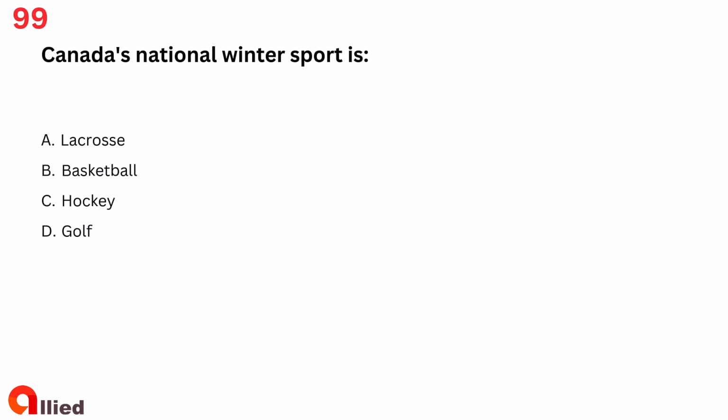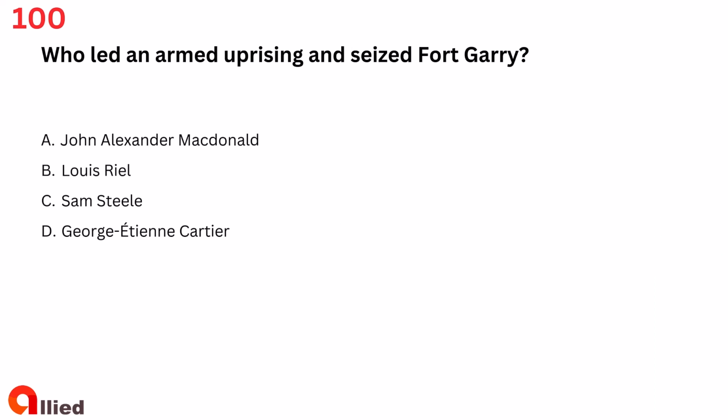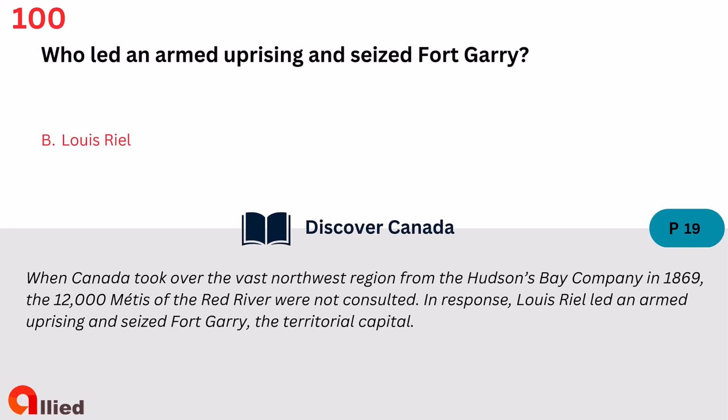B. Basketball. C. Hockey. D. Golf. The answer is C. Hockey. Question 100. Who led an armed uprising and seized Fort Garry? A. John Alexander MacDonald. B. Louis Riel. C. Sam Steele. D. George Etienne Cartier. The answer is B. Louis Riel.